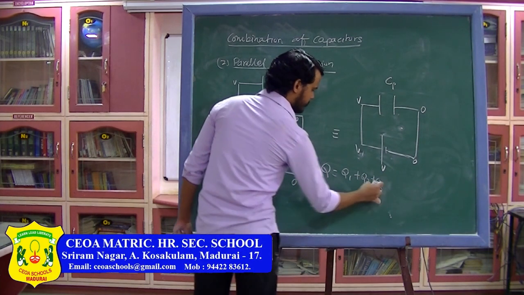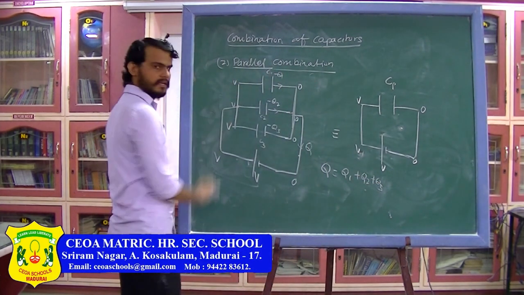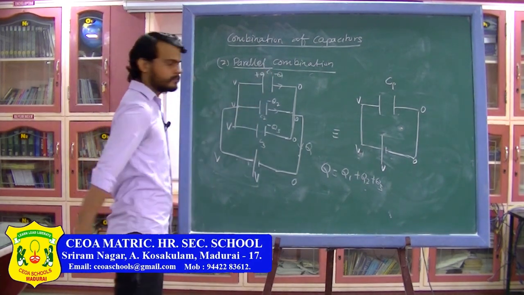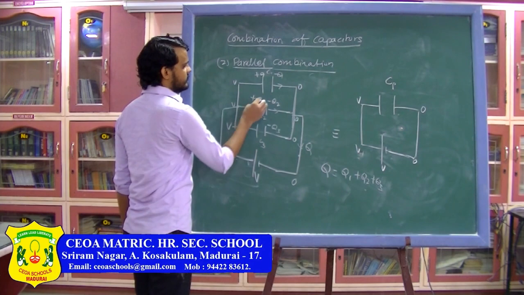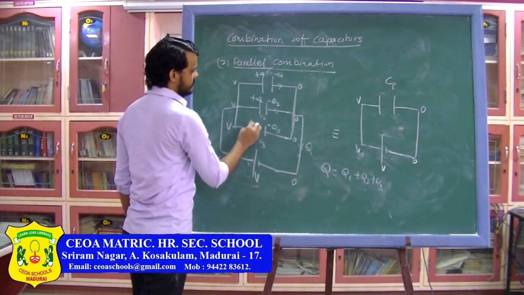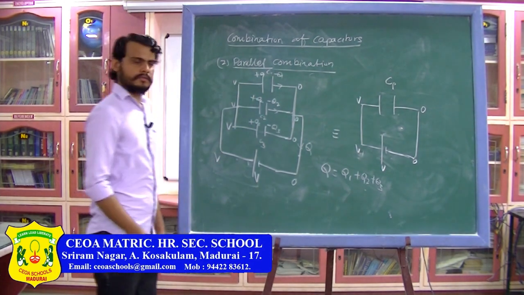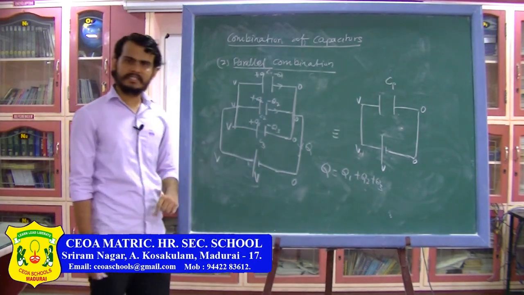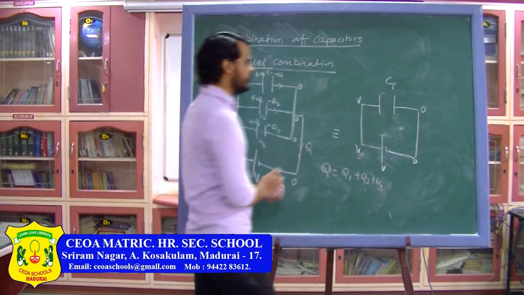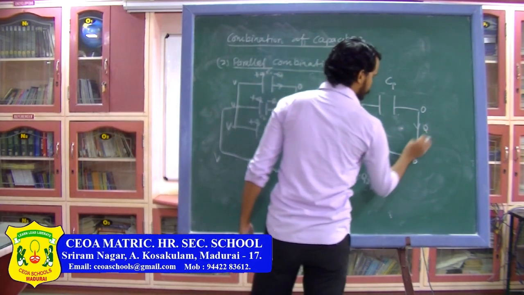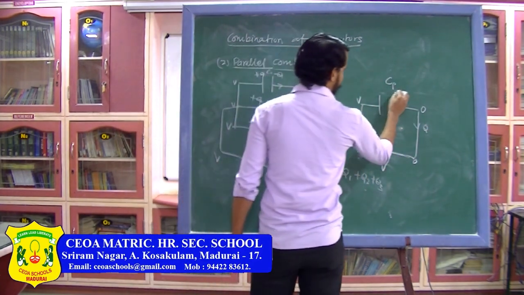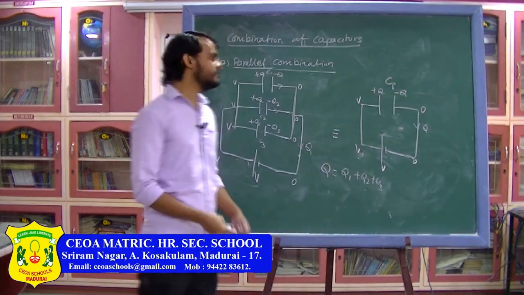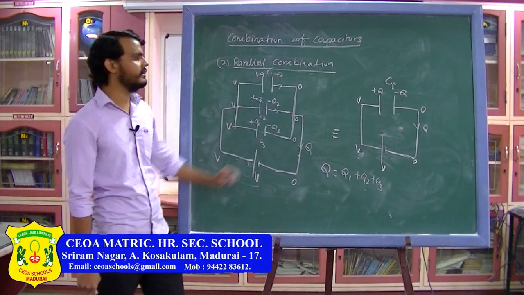Q3, and this charge will be again deposited here, because here minus Q1, so here charge will be plus Q1, here charge will be plus Q2, and here charge will be plus Q3. So here on this capacitor charge is Q1, here charge is Q2, here charge is Q3. Similarly here the total charge which is going to flow through the battery will be Q, so here charge will become minus Q and here charge will be plus Q. So as you can see here, charge on the capacitors will be different.